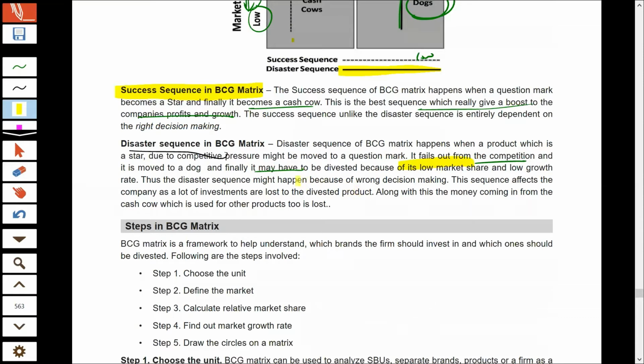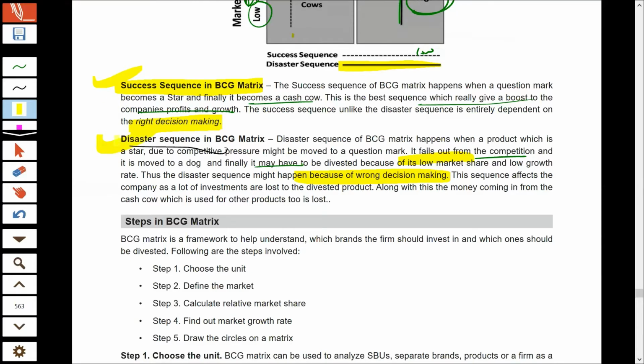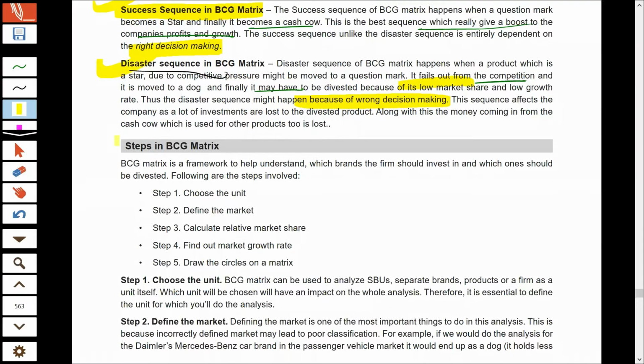All this shows that the company has made a series of wrong decisions, because of which your stars turned into question marks and ultimately into dogs. And if the company makes right decisions, the company will fall into the success sequence. Wrong decisions will make the company enter the disaster sequence.